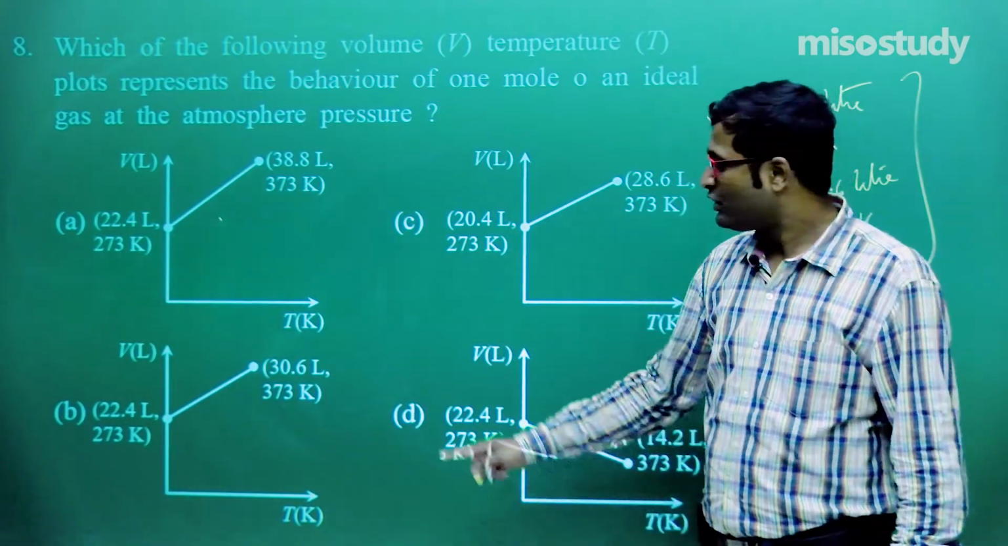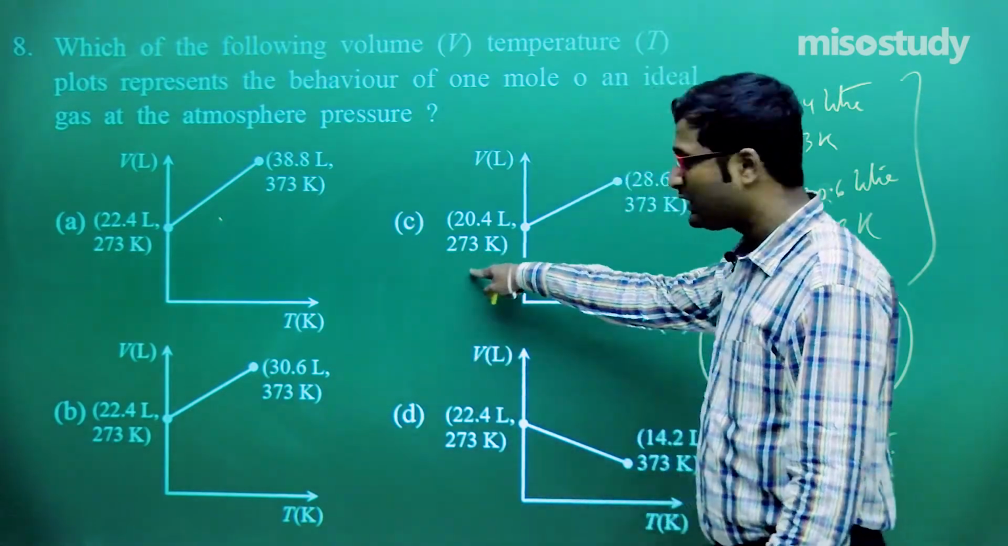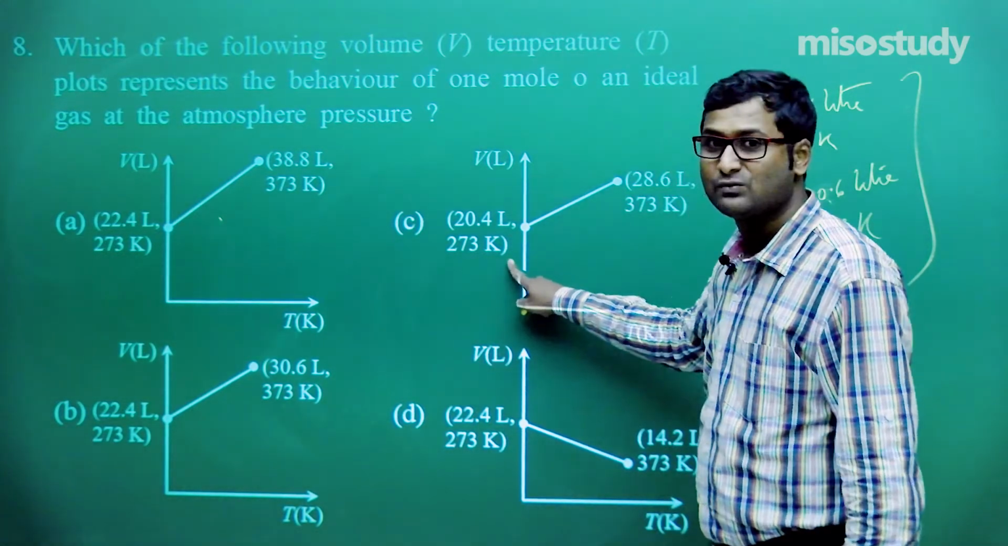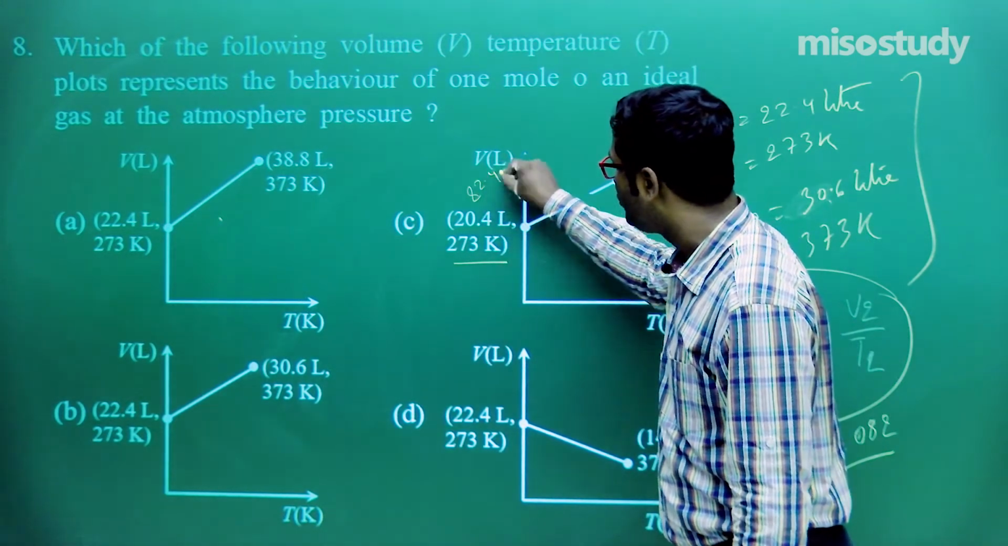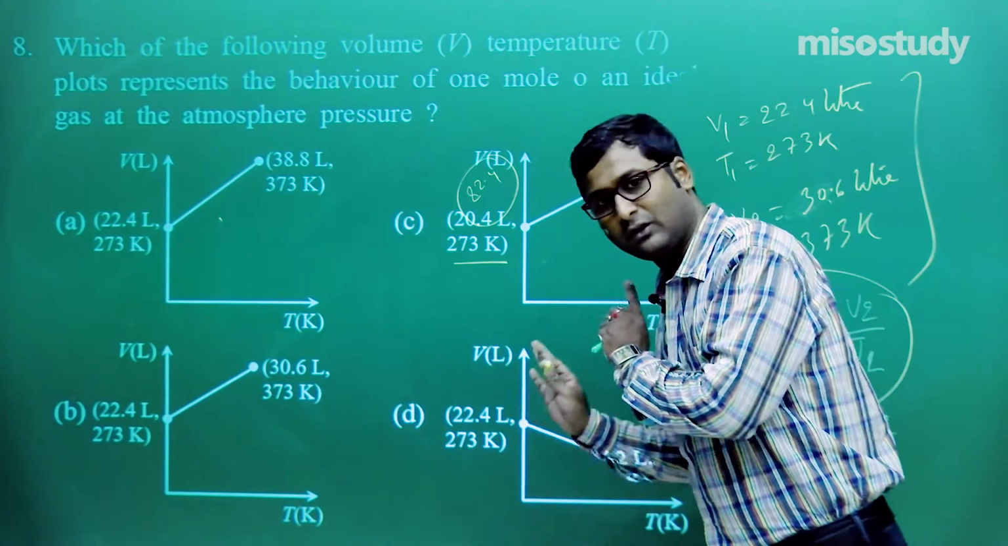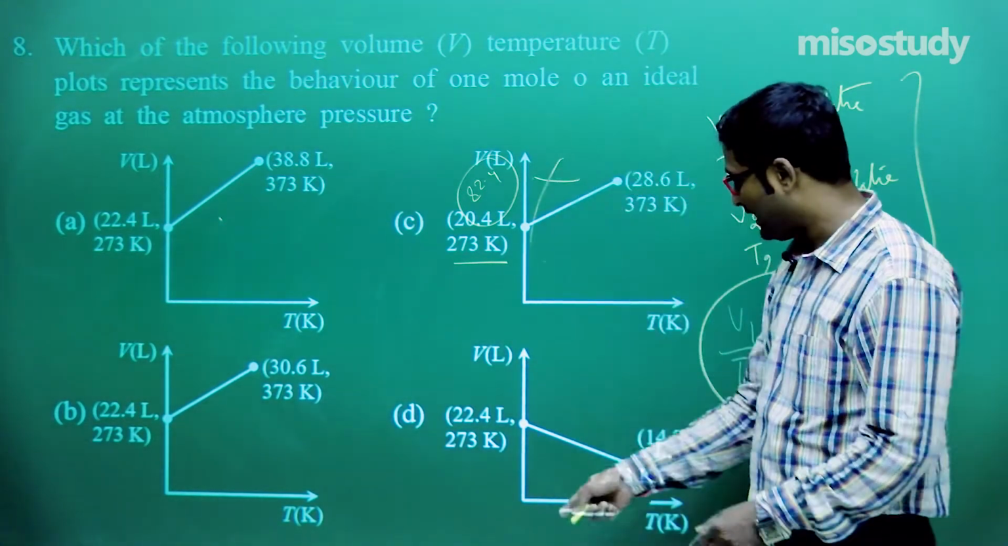We people know this. So how do we eliminate? This will not be correct, because in this case, at 273 Kelvin the volume should be 22.4 liters. So this will not be the option. Now eliminate this. Now what will happen in this case?